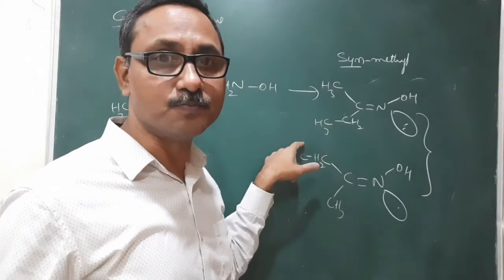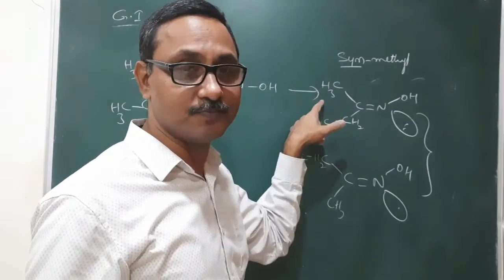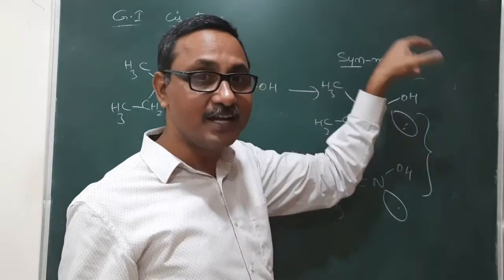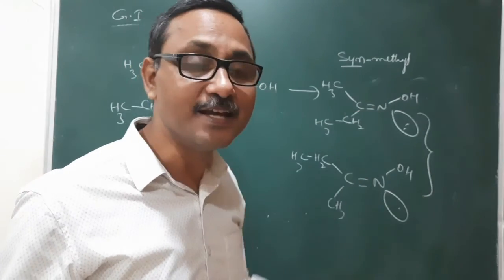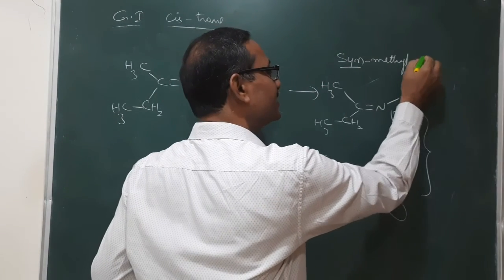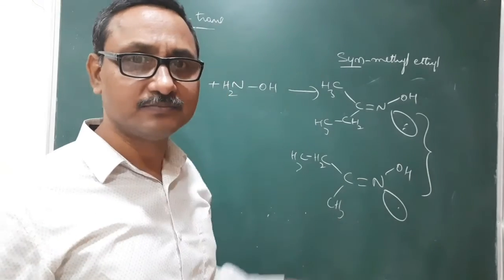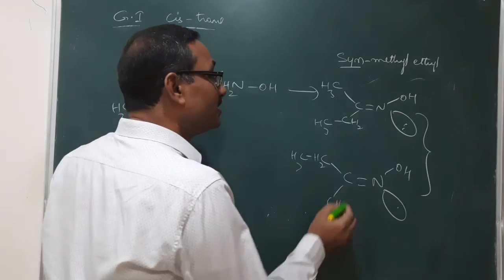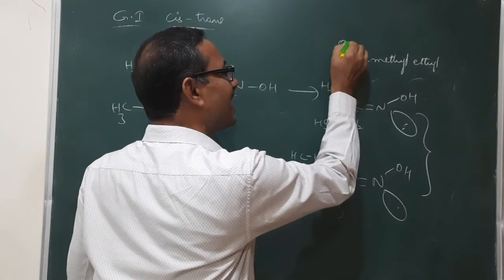It is syn with respect to the methyl group, meaning the methyl group and the OH group of the nitrogen are on the same side with respect to the C=N. So now it is syn methyl ethyl ketoxime.